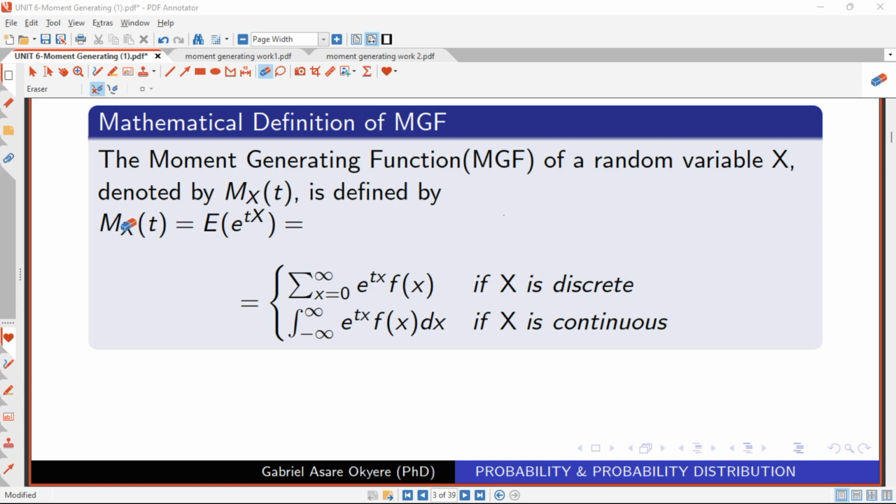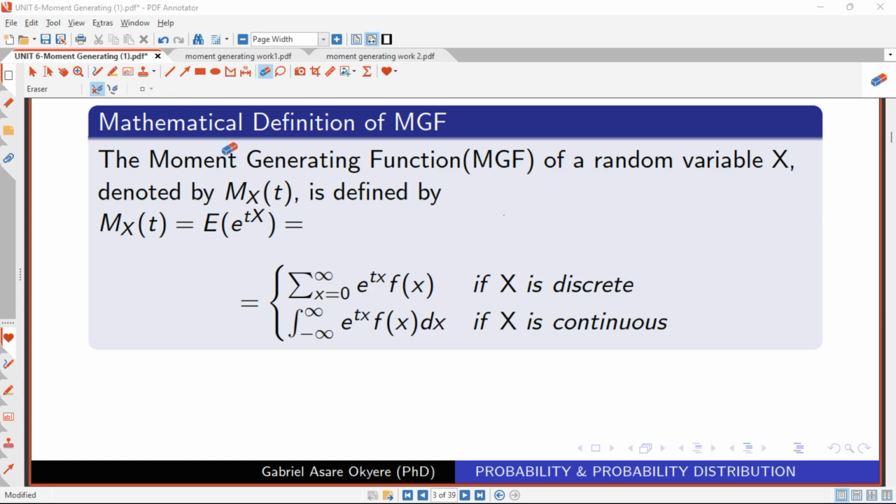So here we are just saying that the moment generating function of the random variable x is equal to the expected value of e raised to the power t of x, right? When we were treating random variables, we were able to define the types of random variable, the discrete random variable and the continuous random variable, and then we were able to calculate the expectation for the discrete random variable and the expectation for the continuous random variable.